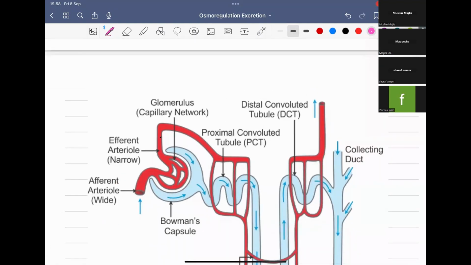Okay. Now, we know everything has a structural and functional unit. If we take the whole living body of us, there is a structural and functional unit. What is the structural and functional unit? Nephron.